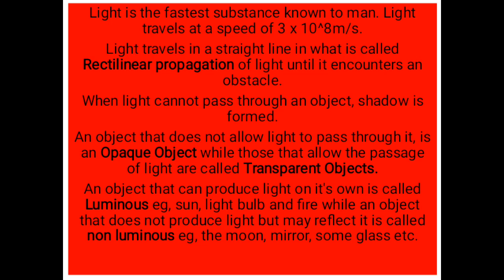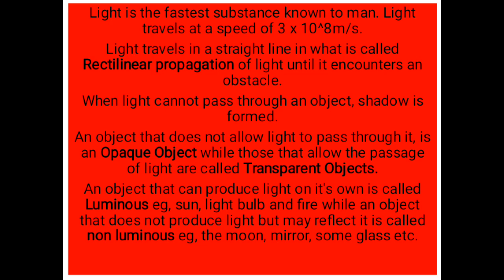For those ones that cannot produce light on their own but can reflect the light, they are called non-luminous objects. Examples are moon, mirror, some glass, not all glass, but some glass, etc.